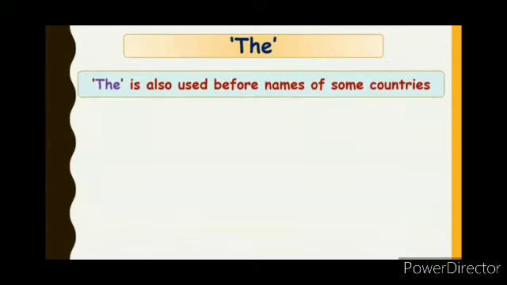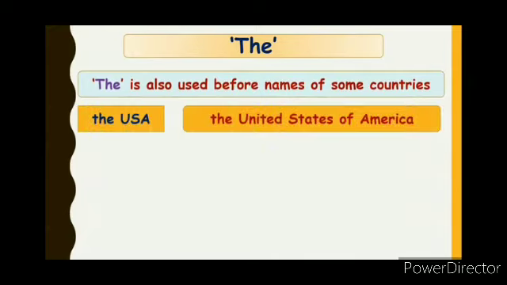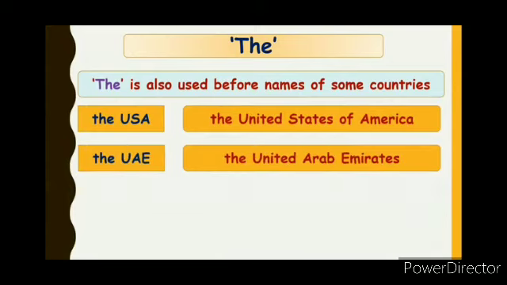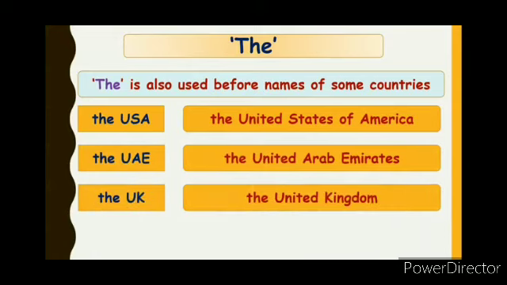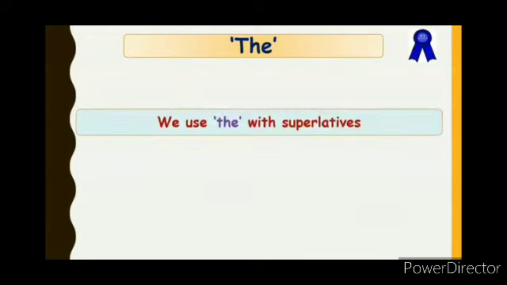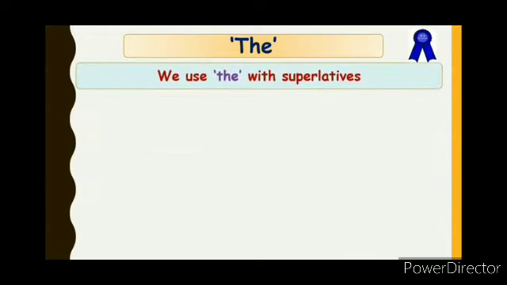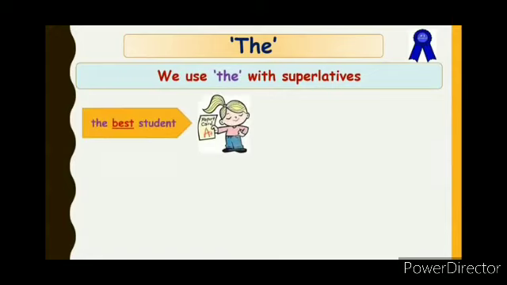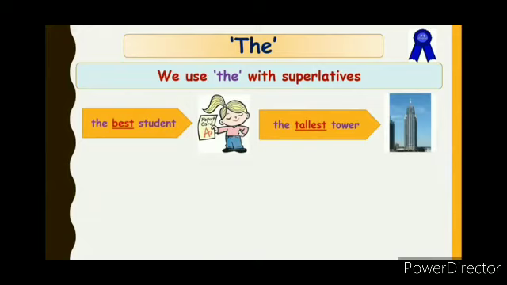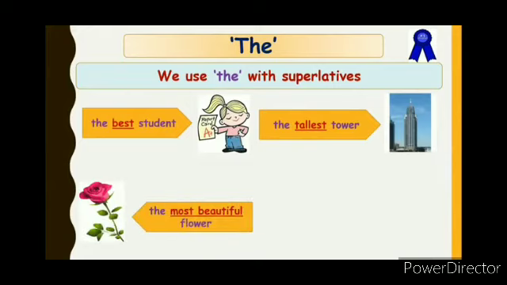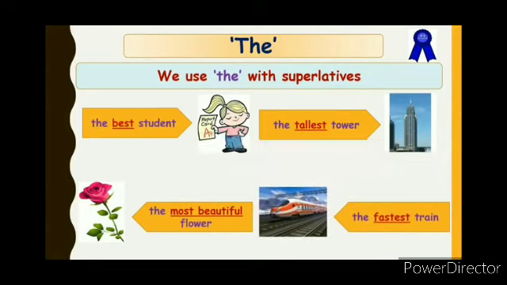The is also used before the names of some countries, not all the countries, like the USA, the United States of America, the United Arab Emirates, the UAE, the UK, that is the United Kingdom. We use the with superlatives, you know, the superlatives good, better, best. The best student, the tallest tower, the most beautiful flower, the fastest train.